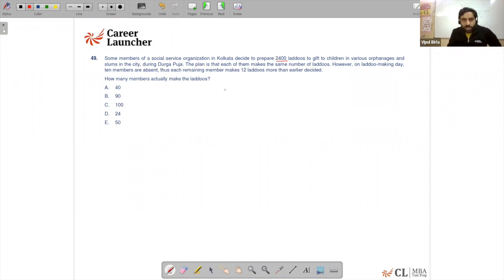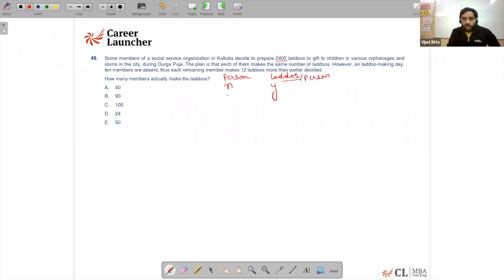Let's say originally the number of persons is n, and the number of laddus each of them is making per person is y.